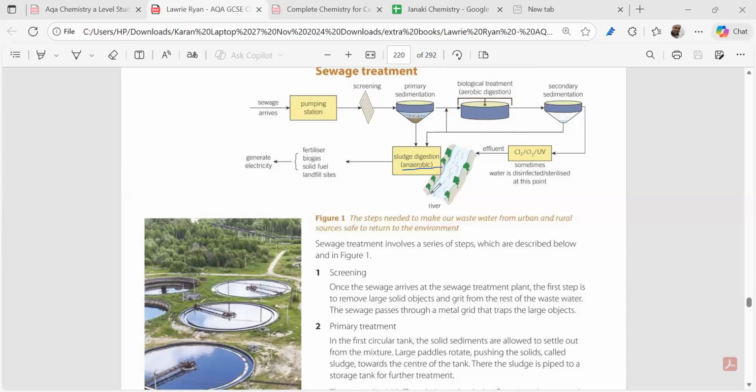Clear? So over here, what happens in the primary sedimentation? We see that the water effluent will be looking very clean, but it will still contain harmful microorganisms, right? Next part, we are treating with the biological treatment, to break down any harmful microorganisms or any large particles. Coming to the secondary treatment, the secondary sedimentation, we are further allowing the finer particles to settle down, right?